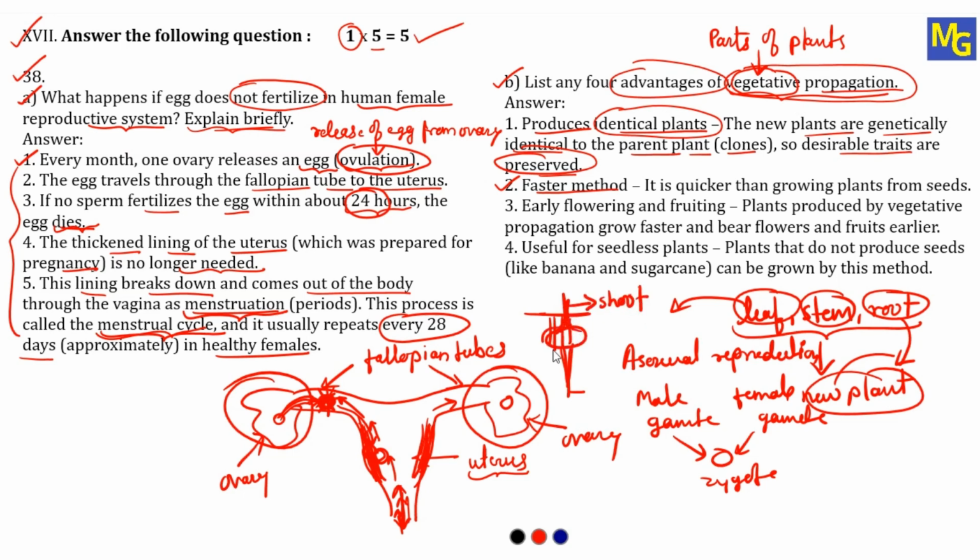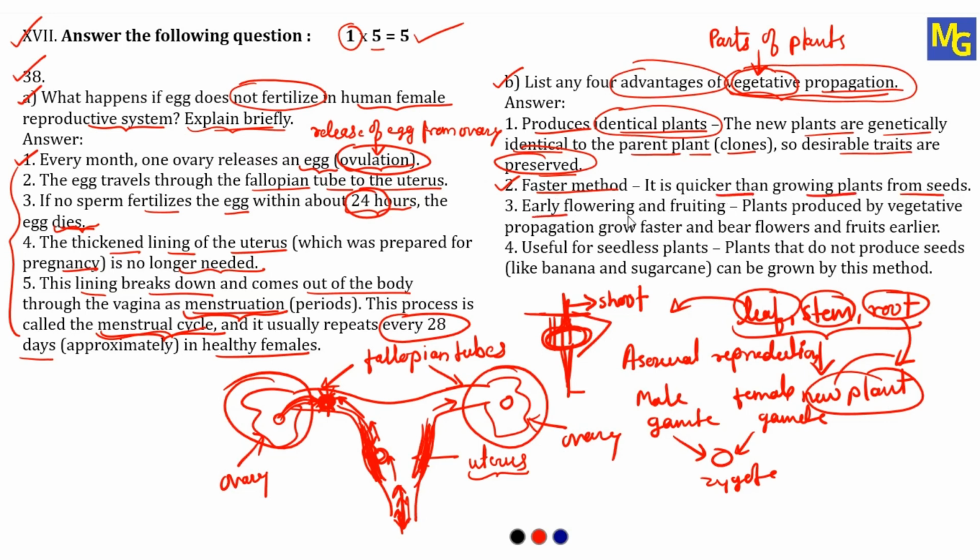But here the seed will take some time. Whenever it sees the favorable condition, it will get proper moisture, then it starts growing, and after getting the radicle and plumule, it grows and gives the stem and root. But in this method, an already grown part we are going to put into the land or the soil. So here the development of the plant will be faster. Therefore, it is quicker than growing plants from the seed.